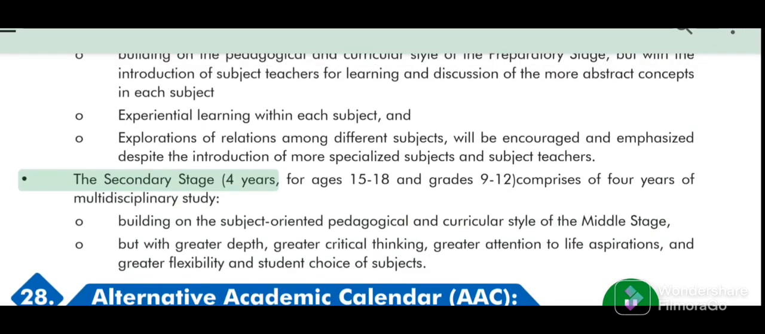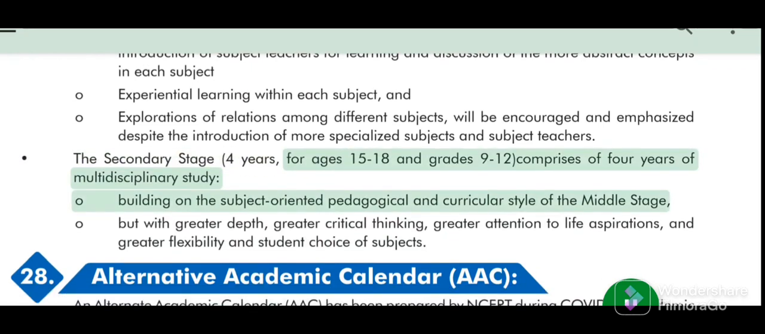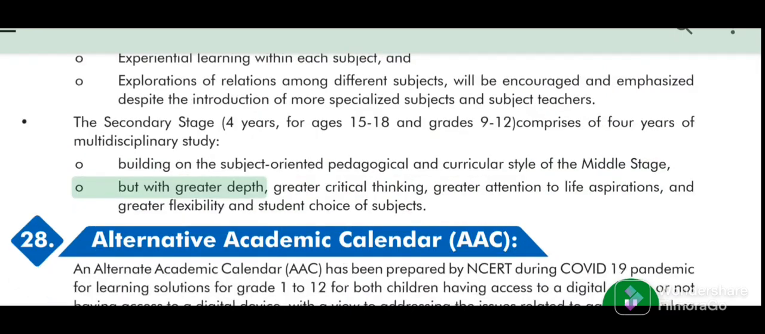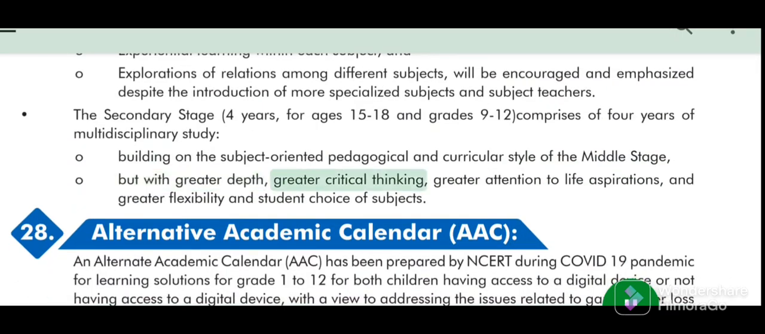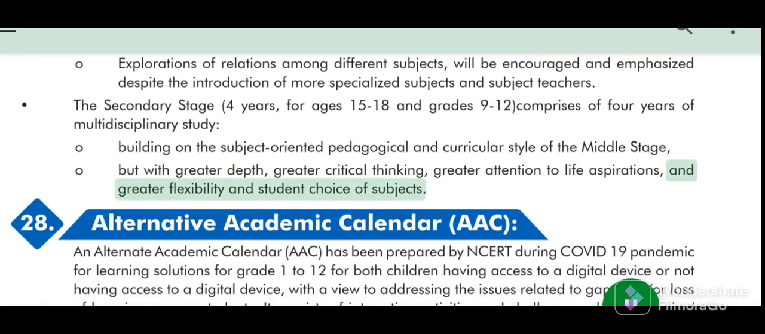The secondary stage, 4 years, for ages 15 to 18 and grades 9 to 12, comprises 4 years of multidisciplinary study, building on the subject-oriented pedagogical and curricular style of the middle stage, but with greater depth, greater critical thinking, greater attention to life aspirations, and greater flexibility and student choice of subjects.